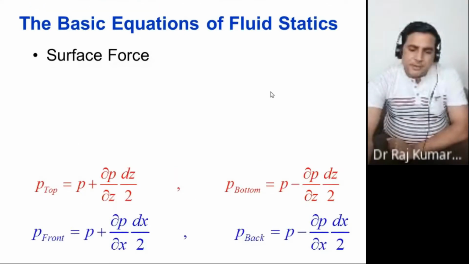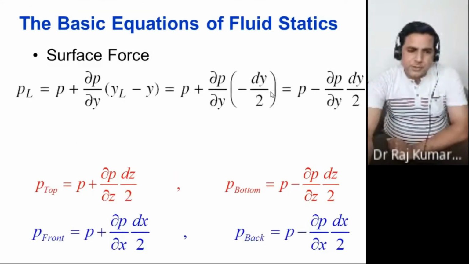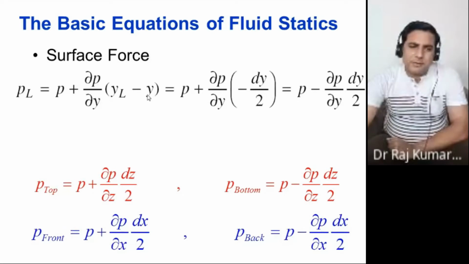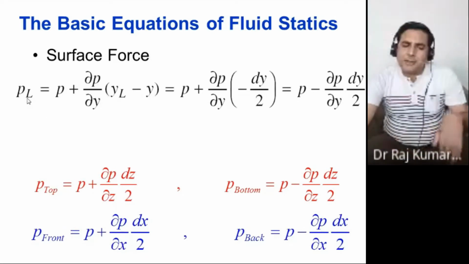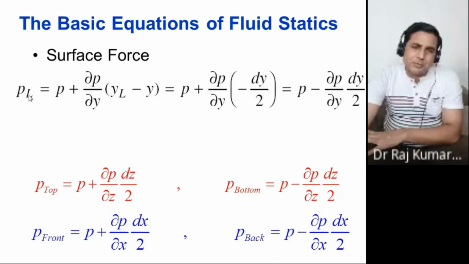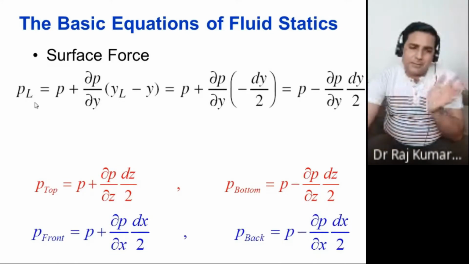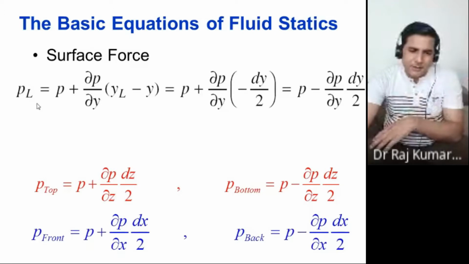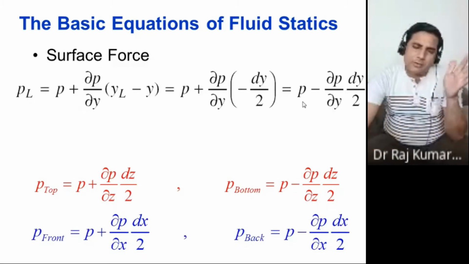Now let's look at the pressure forces. This is L, which I put here for the left part. Here you calculate the pressure: y minus delta y, and finally from the Taylor series expansion you get P minus del P upon del y into dy by 2. So you are on this side only.